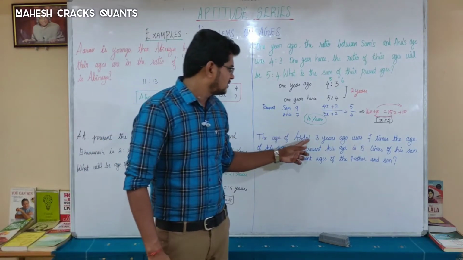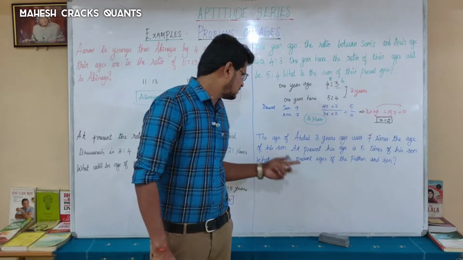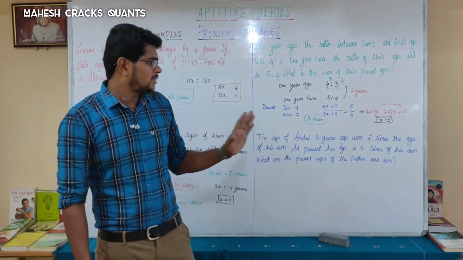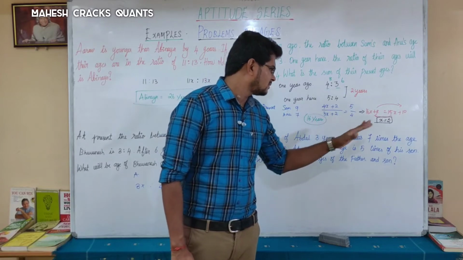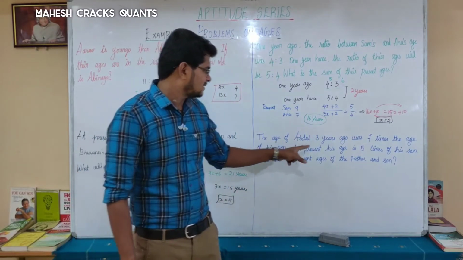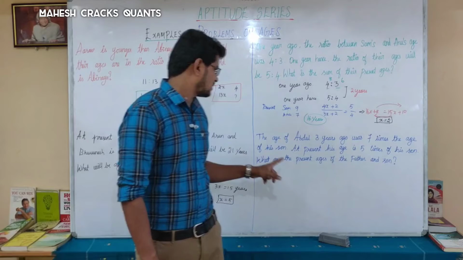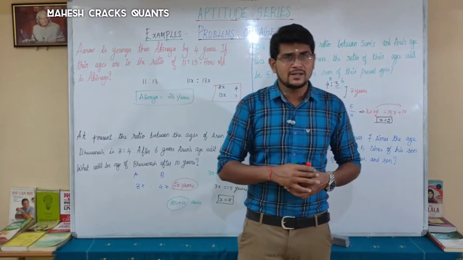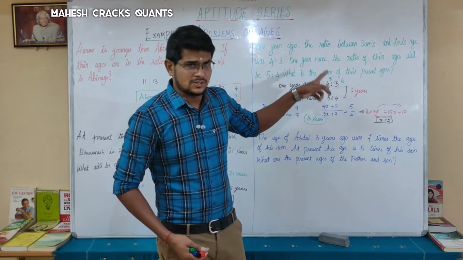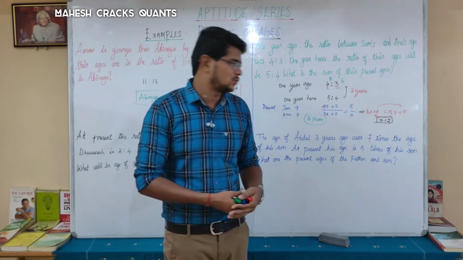The age of Abdul 3 years ago was 7 times the age of his son. At present, his age is 5 times that of his son. What are the present ages of father and son? The same kind of question.